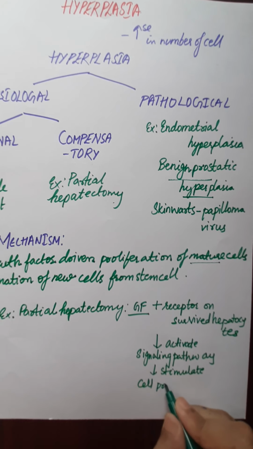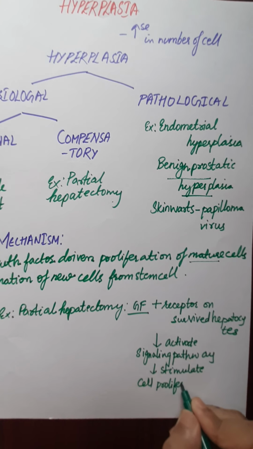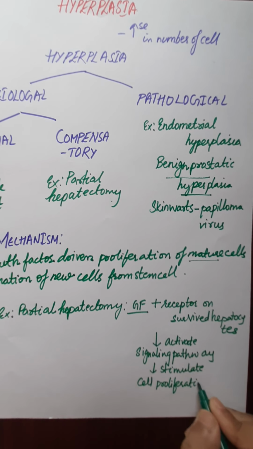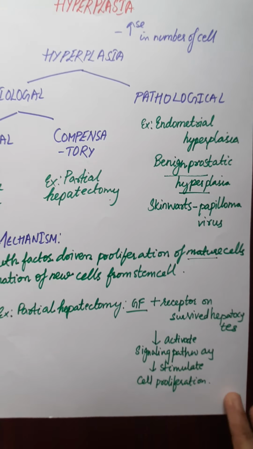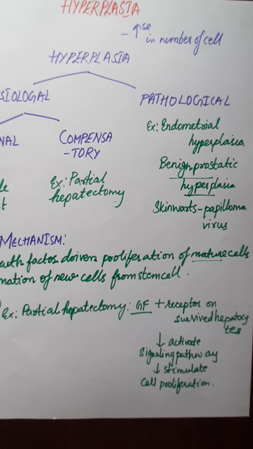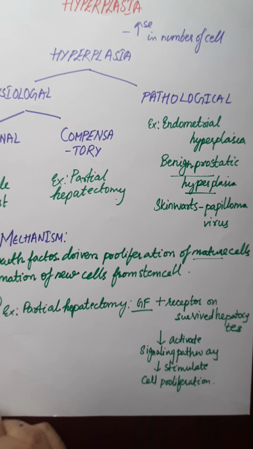And the second is the stem cell driven, where there is the formation of new cells from the stem cell. In this, what is happening? The liver was infected by some viral infection. So the patient has viral hepatitis, and the viral hepatitis was so severe that most of the hepatocytes lost their regenerating capacity.